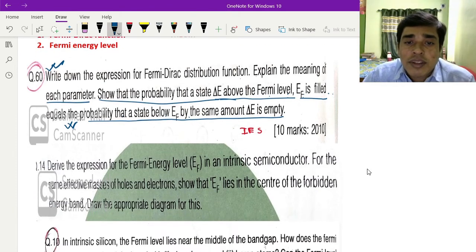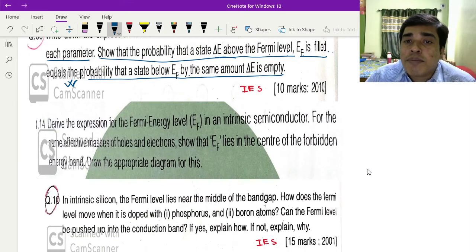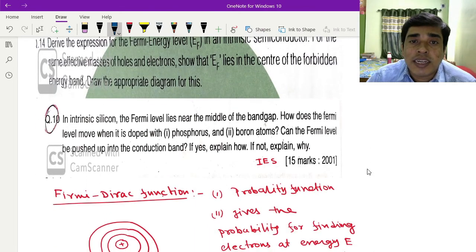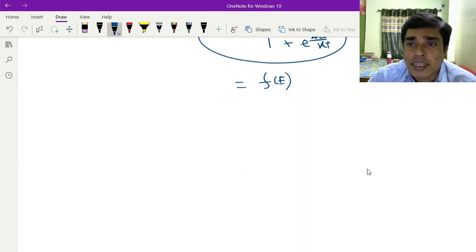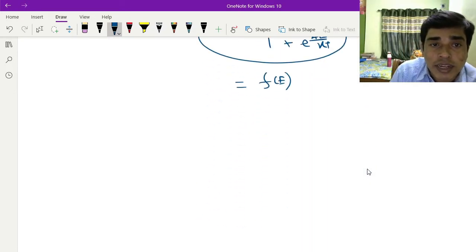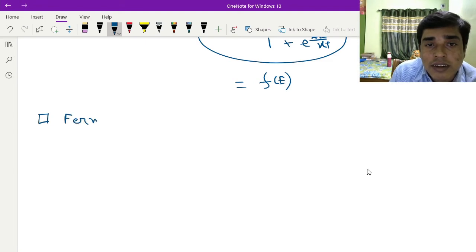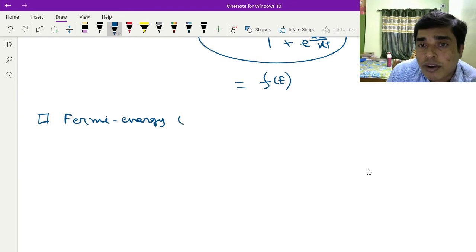Now the second question: derive the expression of the Fermi energy level in an intrinsic semiconductor for the same effective mass of hole and electron, so that EF lies at the center of the band gap. Okay, so the Fermi energy for an intrinsic semiconductor.